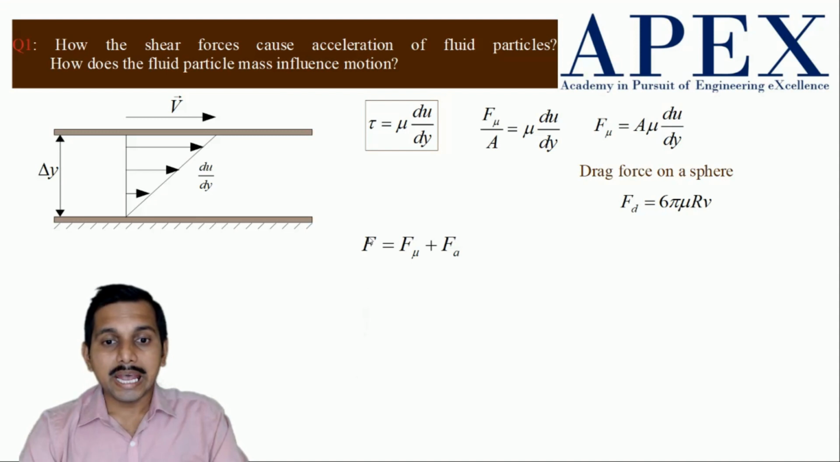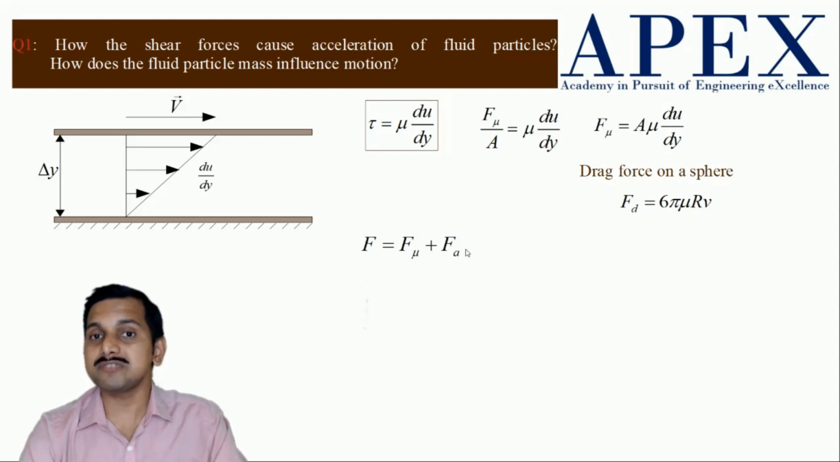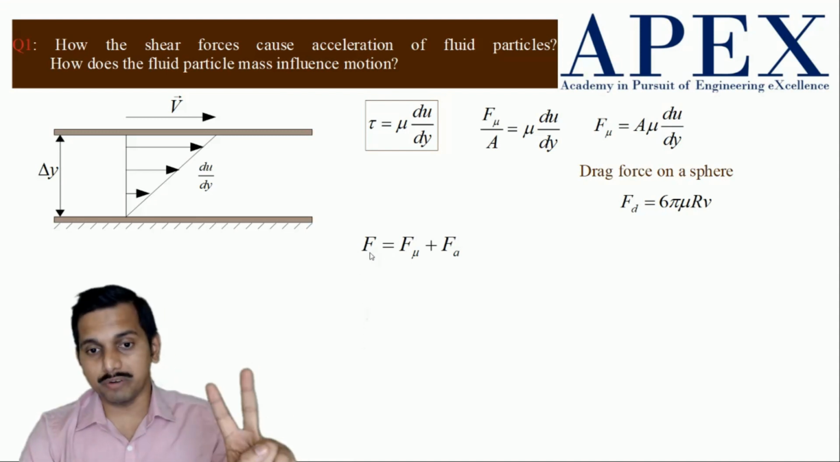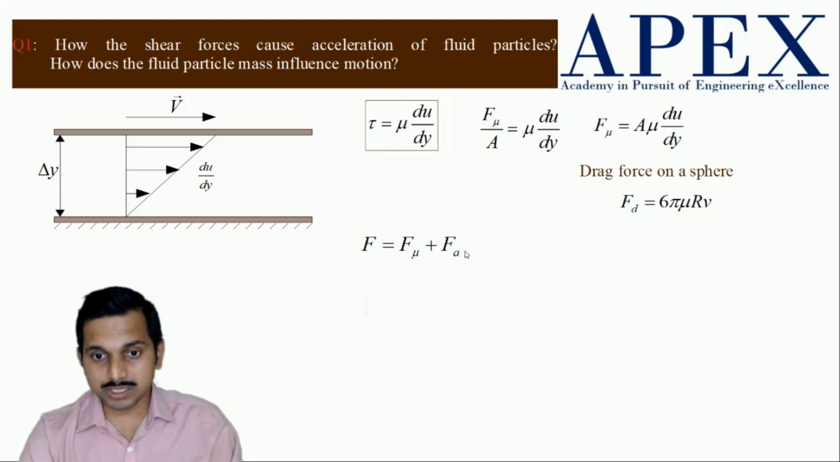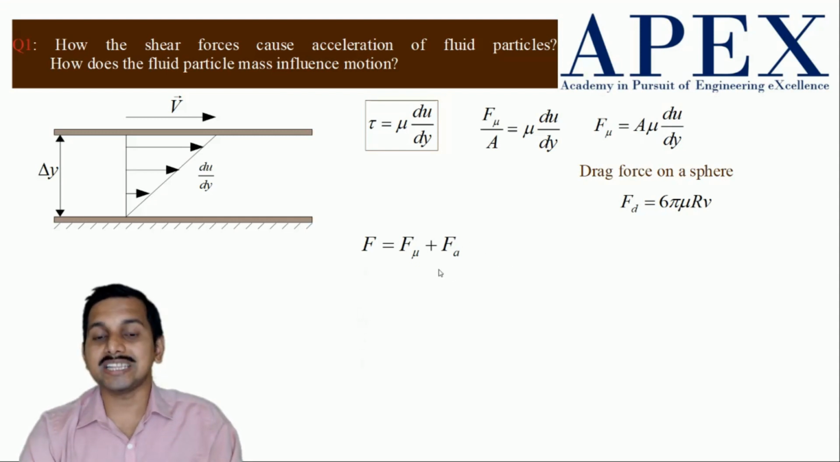Now F, that is the applied force, should be equal to F mu plus Fa. Fa is the force which is utilized for acceleration. F mu is the force which is enough to overcome viscosity or viscous stresses. So how do shear forces cause acceleration on the fluid particle? That shear force will be used in two ways. One is to overcome the viscous resistance, and then to accelerate.